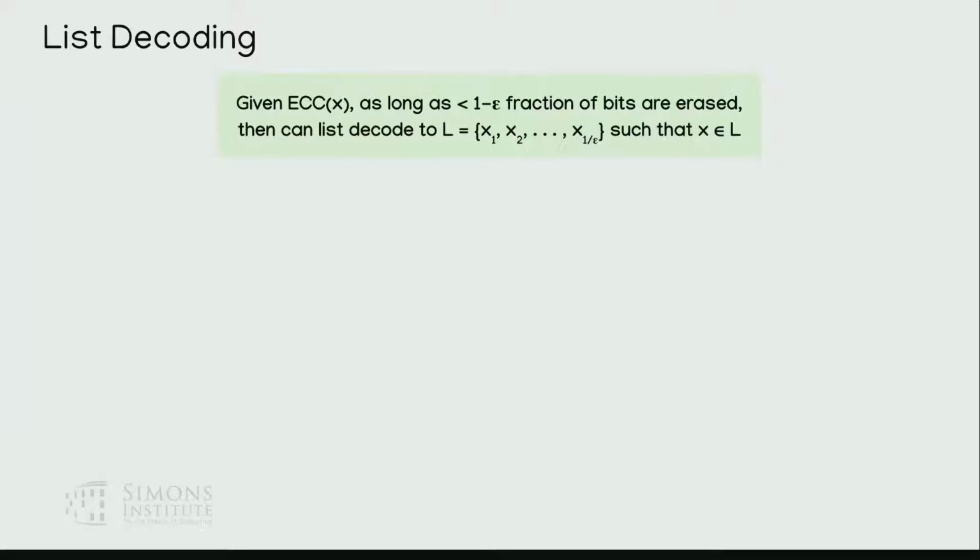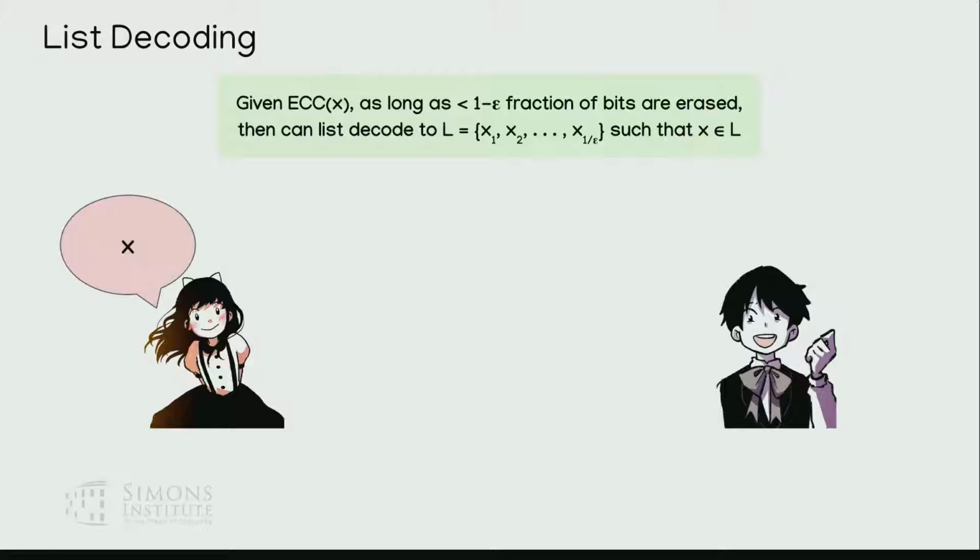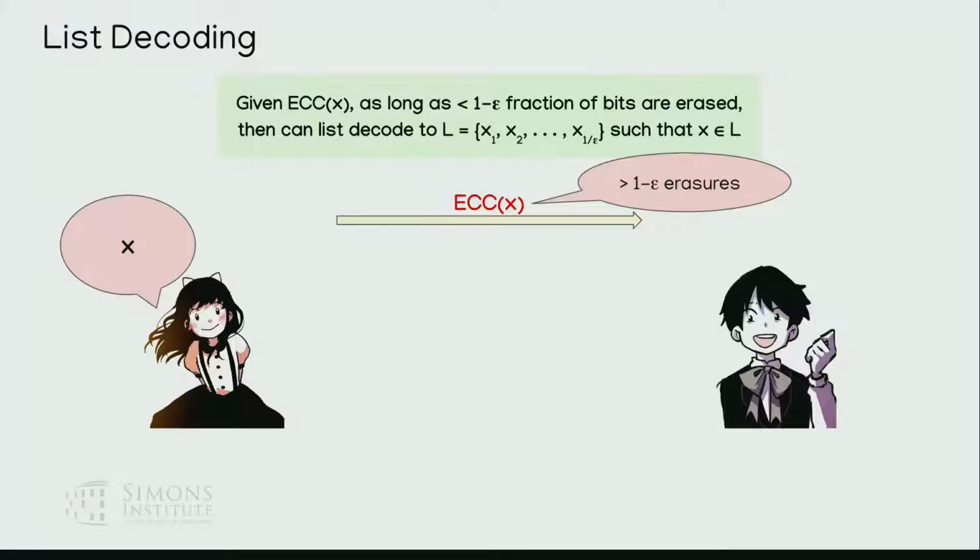There's an idea from error correcting codes called list decoding. The idea is that there's a code where, given a single corrupted code word, as long as fewer than 1 minus epsilon fraction of bits are erased, there's a small list of code words such that X is guaranteed to be within the list. How do we use this? Alice wants to send X to Bob. She starts off by sending an error correcting code of X. The hope is for Bob to list decode, reducing the problem to a smaller list size.